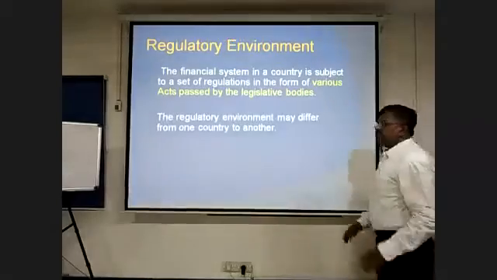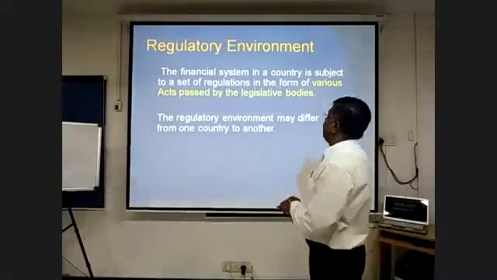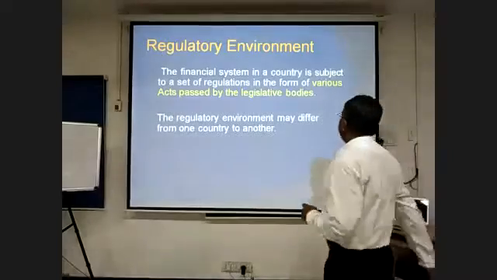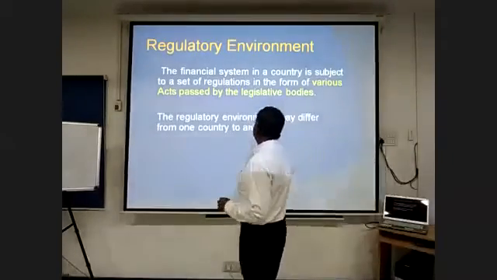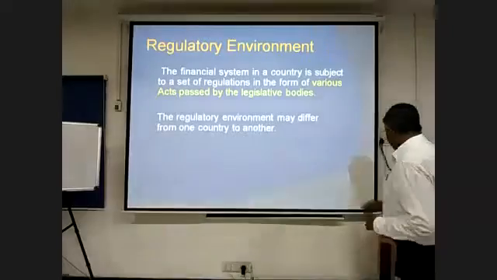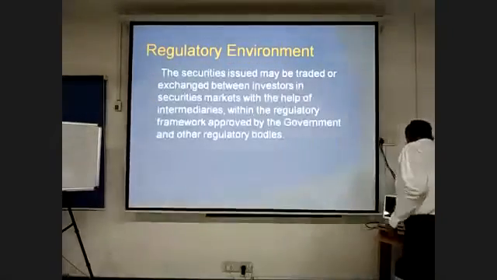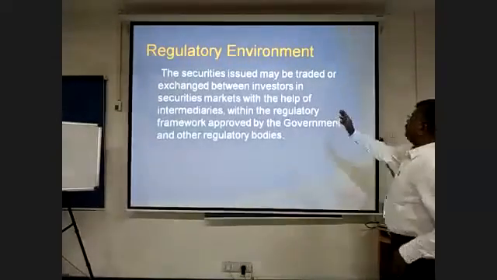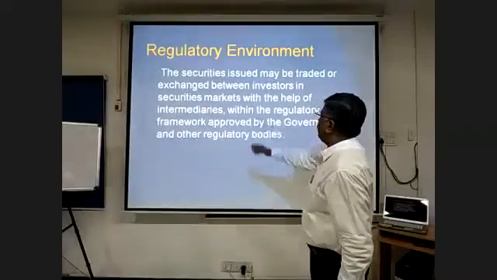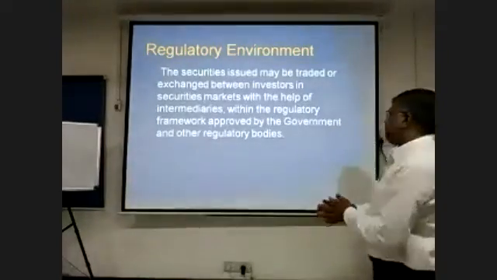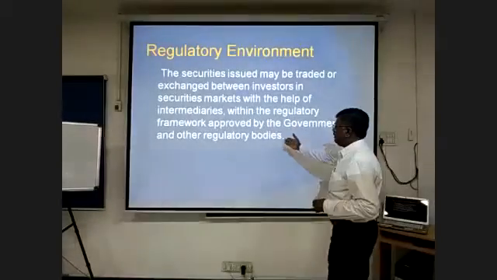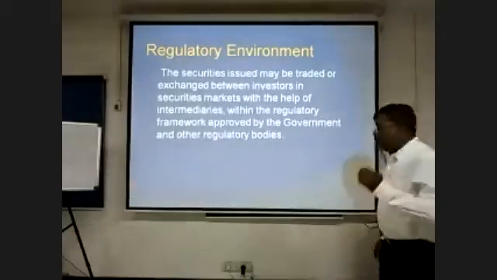Now we know that this entire market is a regulatory environment. The financial system in the country is subject to a set of regulations in the form of various acts passed by legislative bodies. The regulatory environment may differ from one country to another. The securities issued may be traded or exchanged between investors in the securities market with the help of intermediaries within the regulatory framework approved by the government and other regulatory bodies. Who are they? We will see.